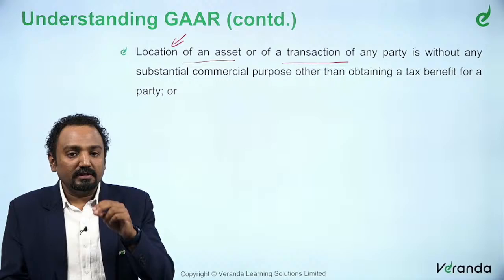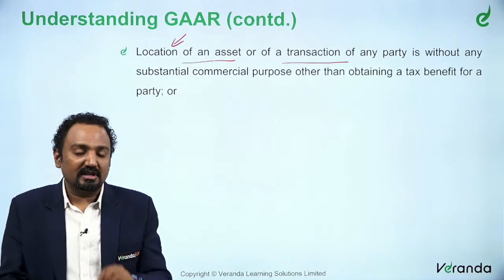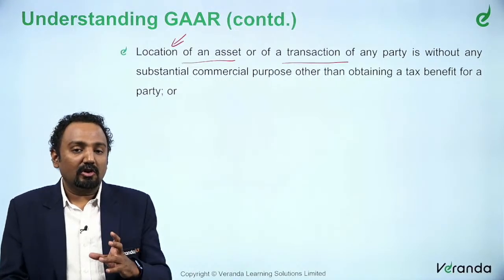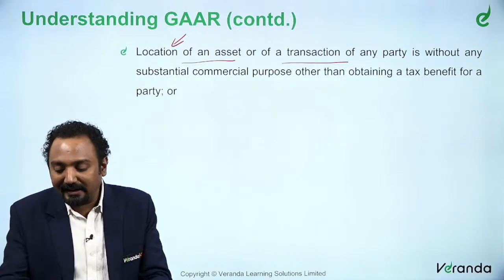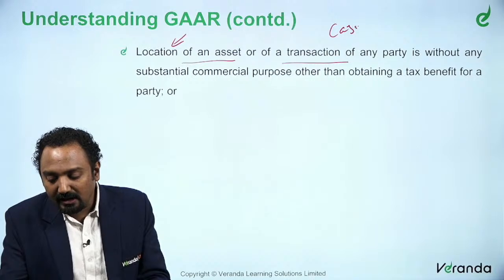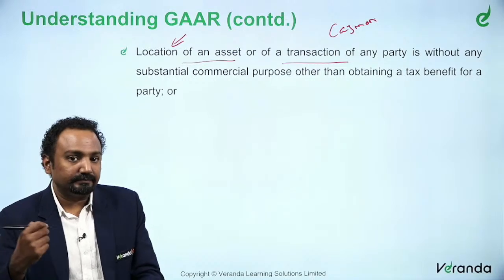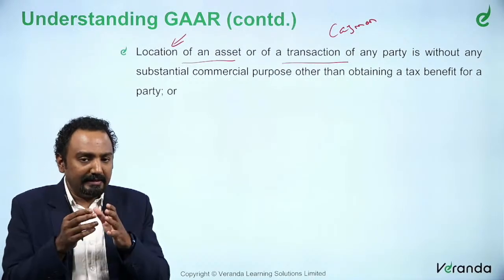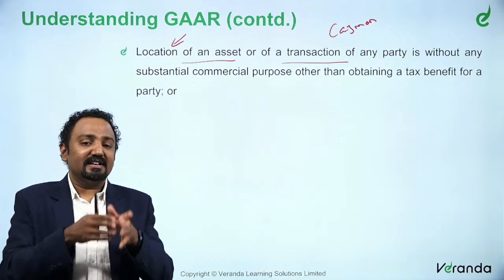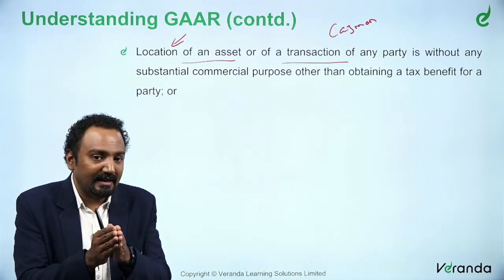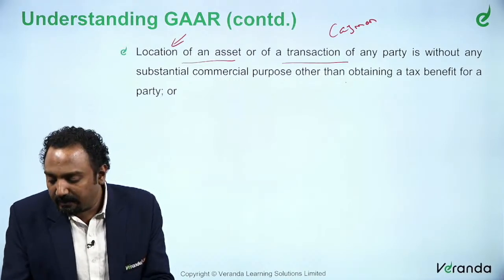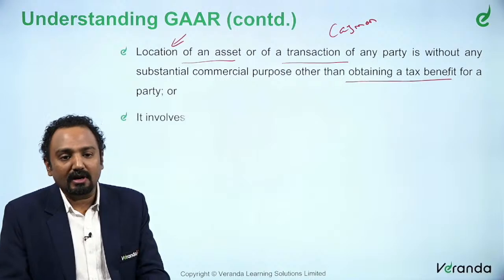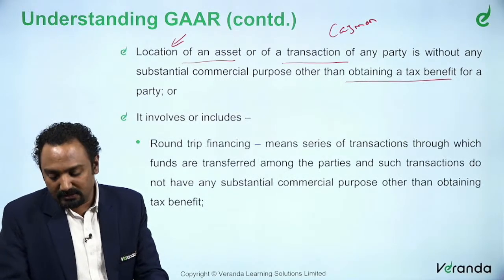The purpose of doing this transaction in a particular location, let us say you are doing it in a location called Cayman Islands, which is actually a kind of tax haven for India. So, your intention of setting up a particular arrangement in Cayman Islands is for no other reason other than obtaining a tax benefit. So, this will also be called a lack of commercial substance.